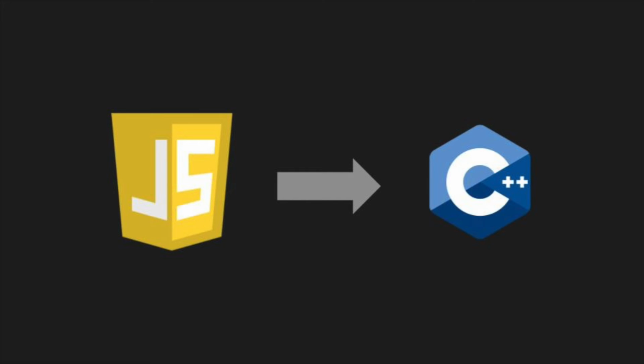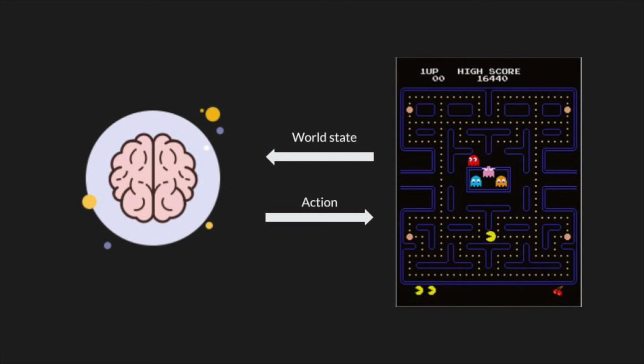For our world, we took a remake of Pac-Man written in JavaScript and converted it to C++ because MABE is written in C++. The code can then easily be integrated into MABE by coding up a simple interface between the game and MABE using the given world template. This allows us to control what input is given to the brain, how many brain updates we have between each game update, and how we interpret the output.